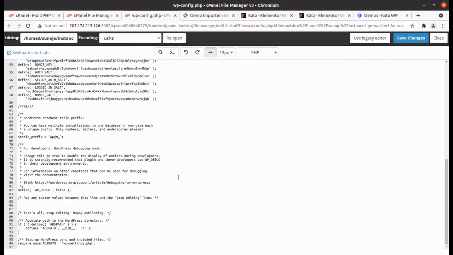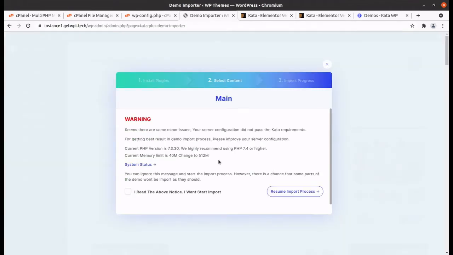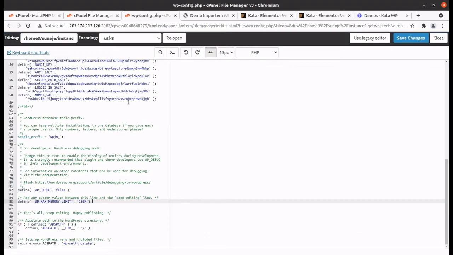here, and don't use these credentials, it is just for demonstration. You have to use the same line of code, and you can put this line of code here if you are getting the same alert. So that's all, stop editing. We can put the line of code here, PHP max memory limit 256 M, and it is asking for 512, so we will make it 512. Simply save this.